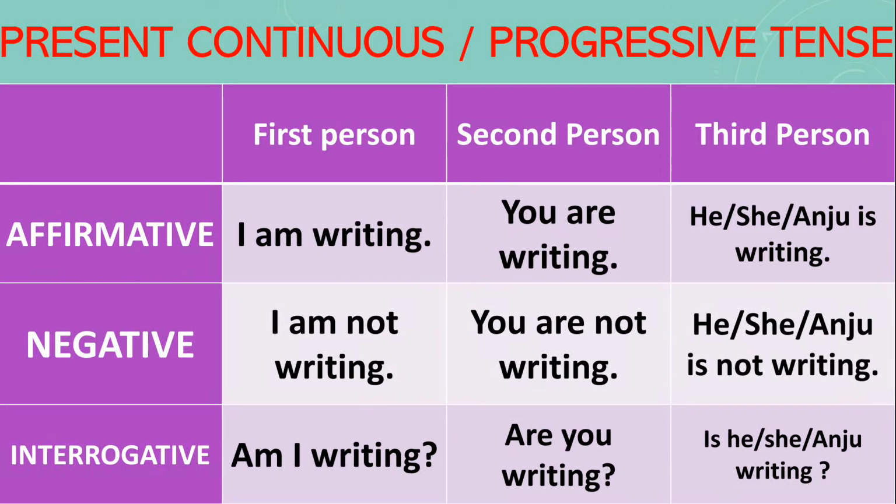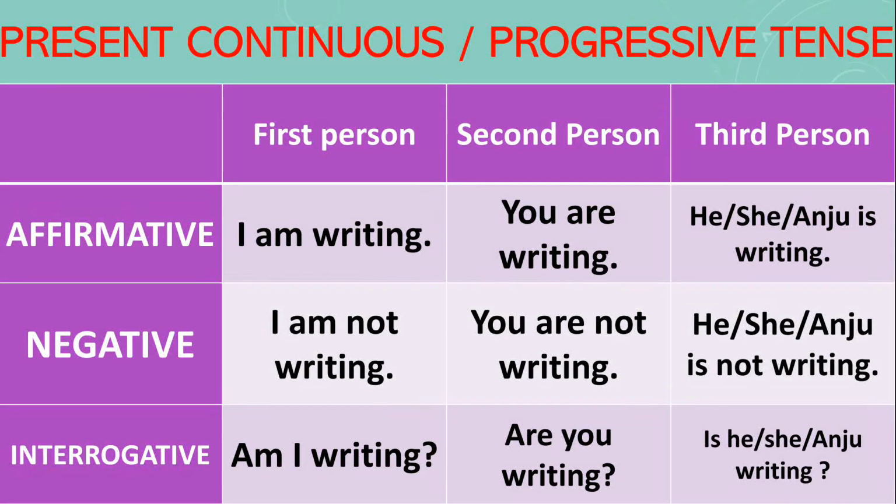But here in present continuous tense, you can see that ing form has been used here. It means that with the verb we use here the present participle, means with the verb ing. Okay, and you can see the helping verbs also: is, am, are. I am writing, you are writing, he, she, or Anju is writing.